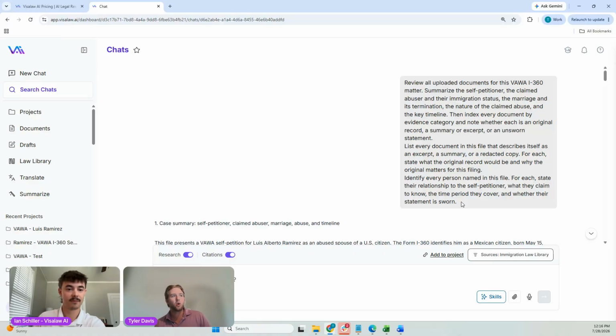We're asking the system also to list every document in the file that describes itself as an expert or summary or redacted copy, identify every person who's named in the file, and giving it some more pointed instructions there.